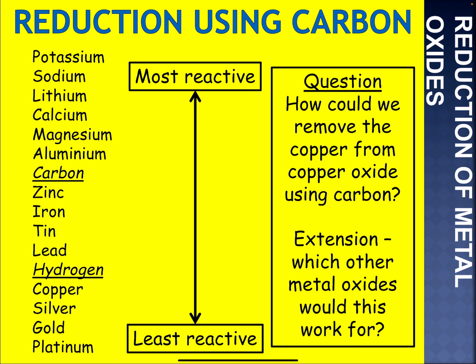Here is a quick recap of the reactivity series. You can see that there. And there's carbon and there's hydrogen, the two non-metals. Most reactive at the top, least reactive at the bottom. How could we remove the copper from copper oxide using carbon? Think about this one. So think about displacement reactions. An extension, which other metal oxides would this work for? Which other metal oxide would react with carbon?